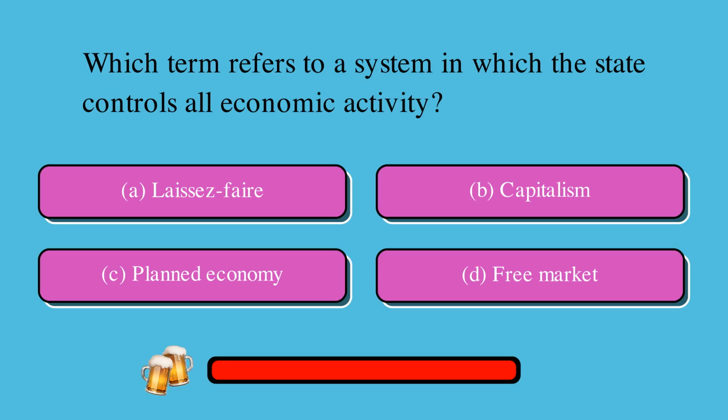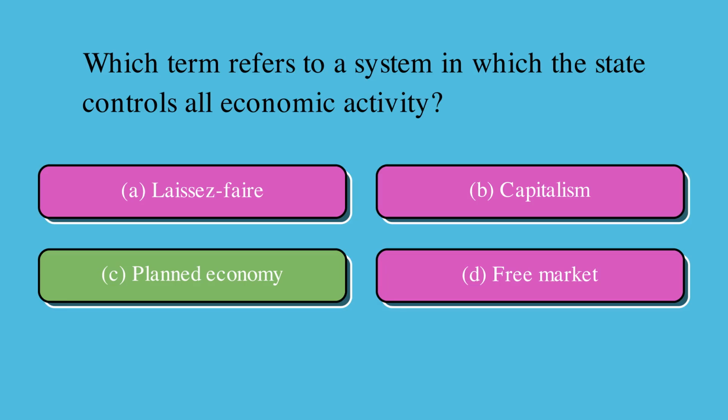Which term refers to a system in which the state controls all economic activity? Is it A, laissez-faire, B, capitalism, C, planned economy, or D, free market? The correct answer is C, planned economy.